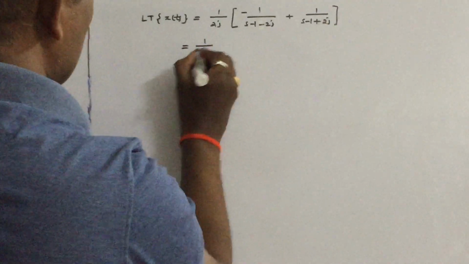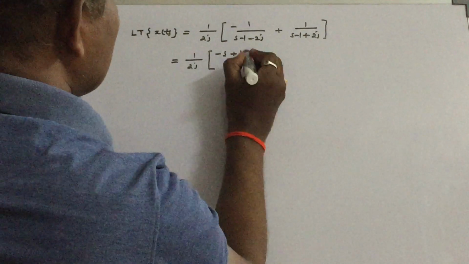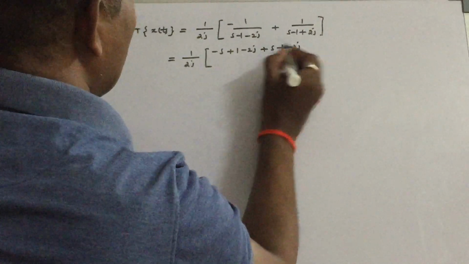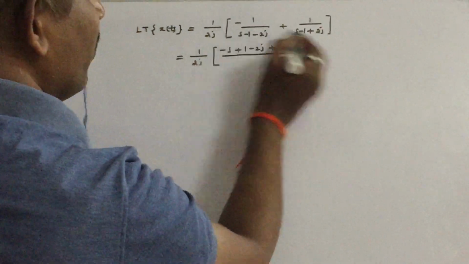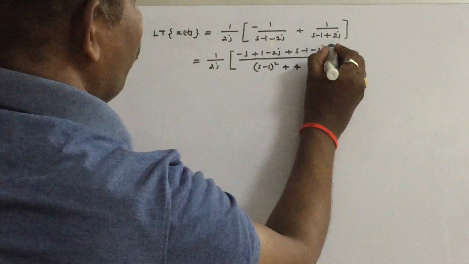You can simplify this as 1 by 2j times (minus s plus 1 minus 2j plus s minus 1 minus 2j) by ((s minus 1) whole square plus 4).